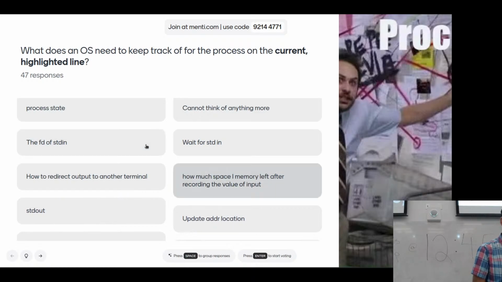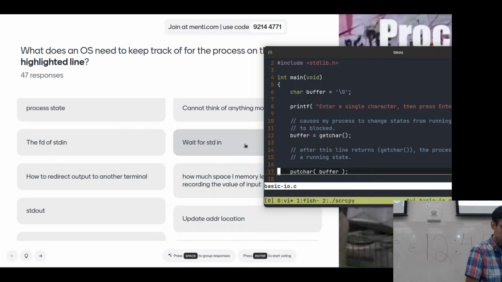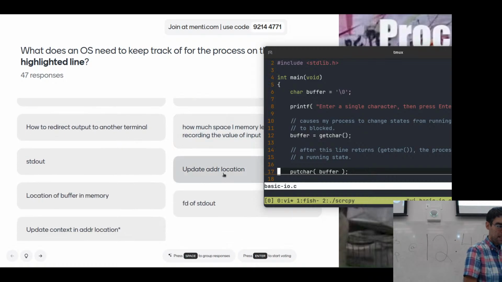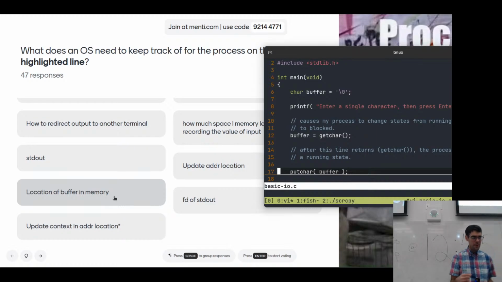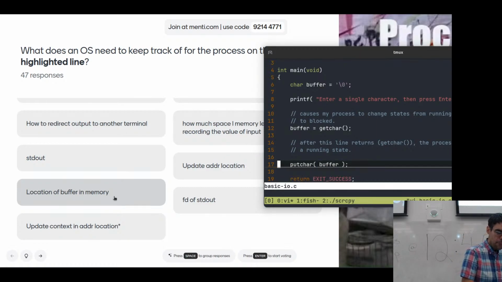Okay, so can't think of anything more. Were you all writing the file descriptor for standard in, as I'm saying here? Okay, so wait for standard input. Record the value of the input, update the address location of the buffer in memory, the file descriptor of standard output, update context and address location. Yeah, so putchar is changing the location of standard output right now.